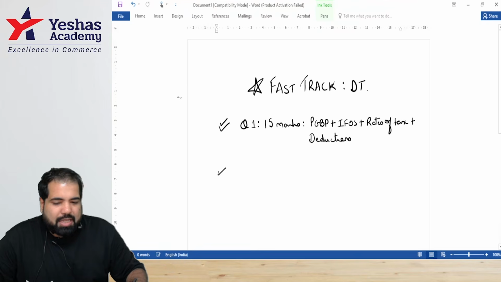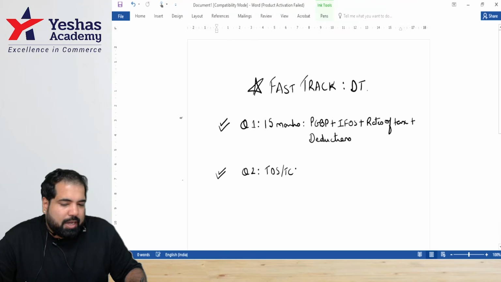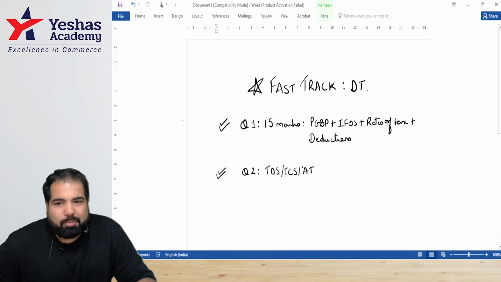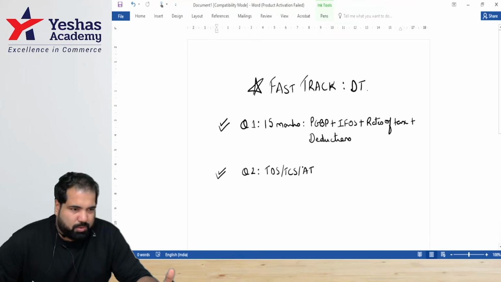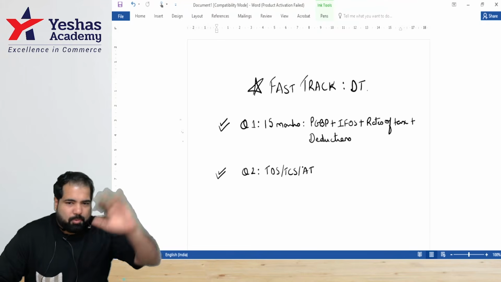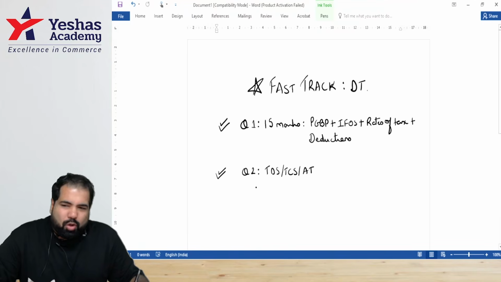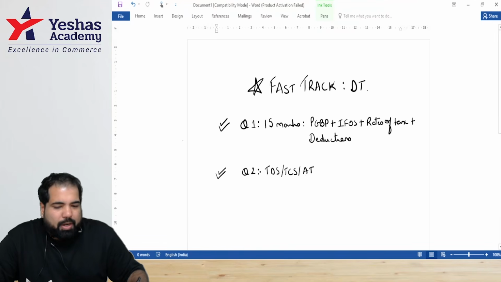Yes. Now, guys, as we move ahead, in question number 2, there is a chapter which is almost always there, which is TDS and TCS and advanced tax. This chapter now has more significance for y'all because this chapter now has some change in rates also. So we'll talk about that. I'm just making a whole sketch of what we have to do. So this is one question that is almost always found, and this is one part of this.